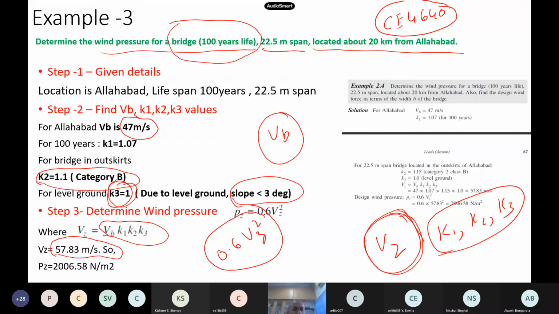Okay, so in this course we will not ask you to do any design or to find out pressure on the roof and other things. So that you will learn anyway in this course itself. What I expect from you is you should be able to at least get this Vz value. You should be able to pick up the Pz also. Pz anyway is a substitution only, 0.6 times Vz squared. So if you're comfortable with this, it is more or less sufficient as far as this course is concerned. Okay.